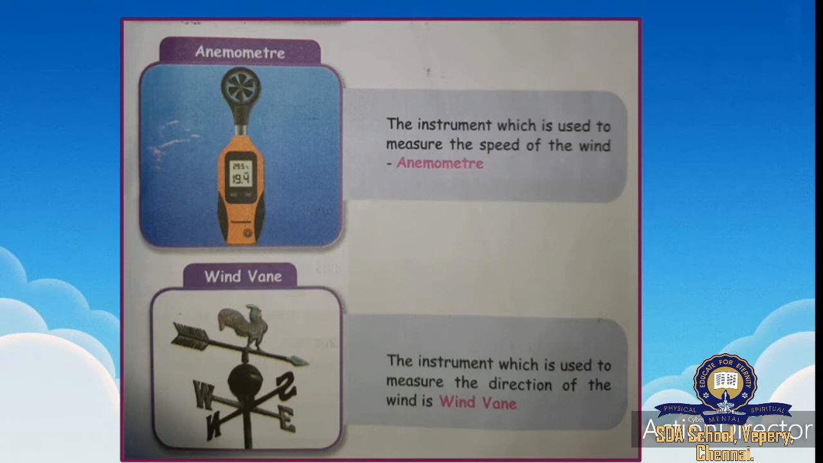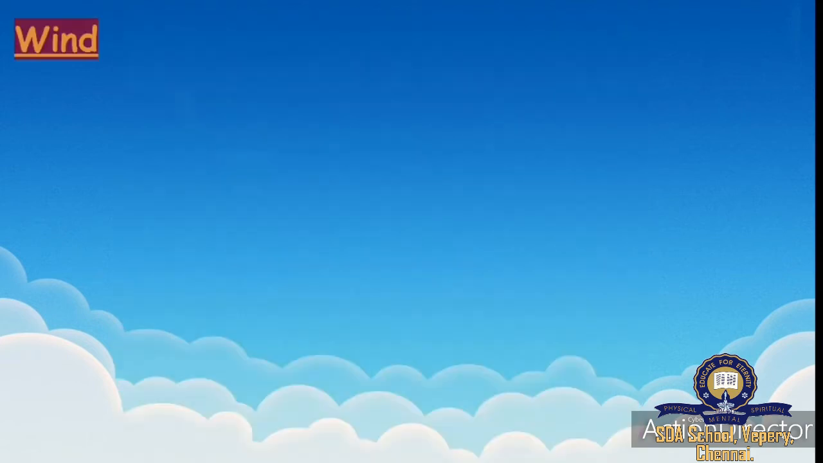Barometer is pressure, anemometer is speed, wind vane is direction. Likewise, you can remember. So, barometer is pressure of wind, anemometer is speed of wind, wind vane is direction of wind. Next we shall study about wind.